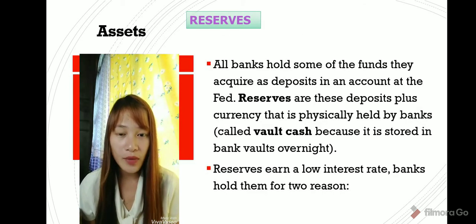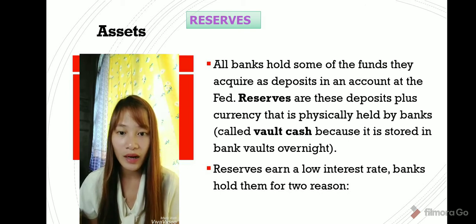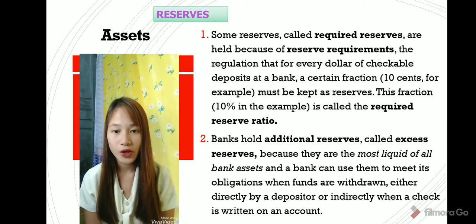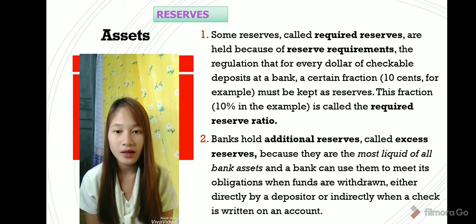All banks hold some of the funds they acquire as deposits in an account at the Fed. Reserves are these deposits plus currency that is physically held by the bank, called vault cash. Reserves earn a low interest rate, but banks hold them for two reasons. The first reason is that some reserves, called required reserves, are held because of reserve requirements, a regulation that for every dollar of a checkable deposit in a bank, a certain fraction must be kept as reserve. This fraction is called the required reserve ratio.